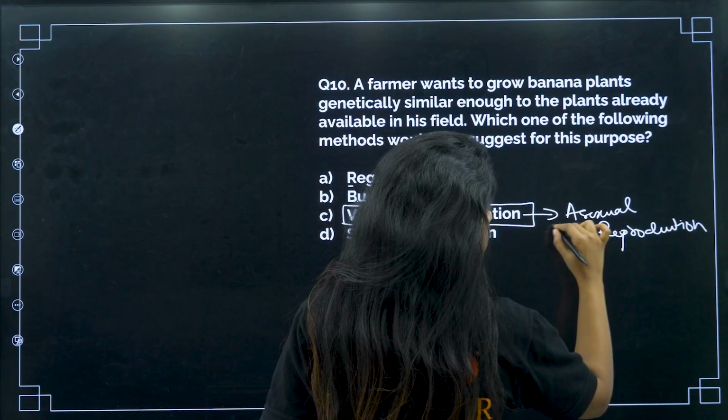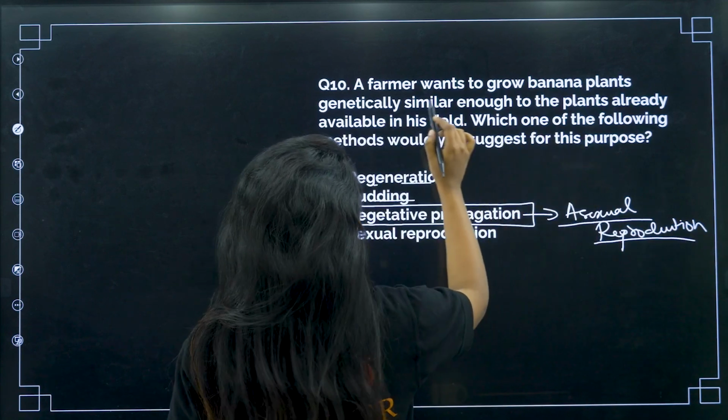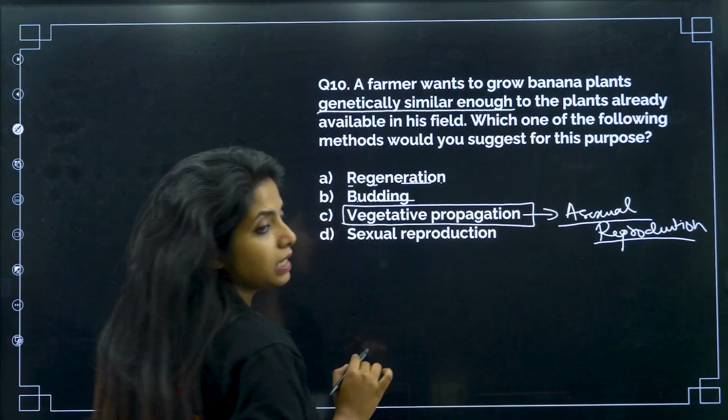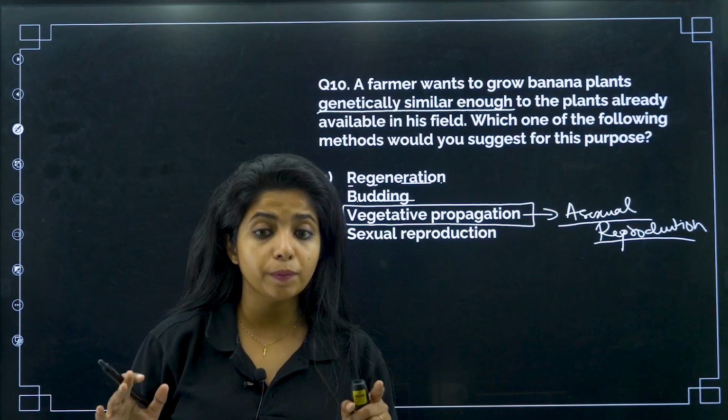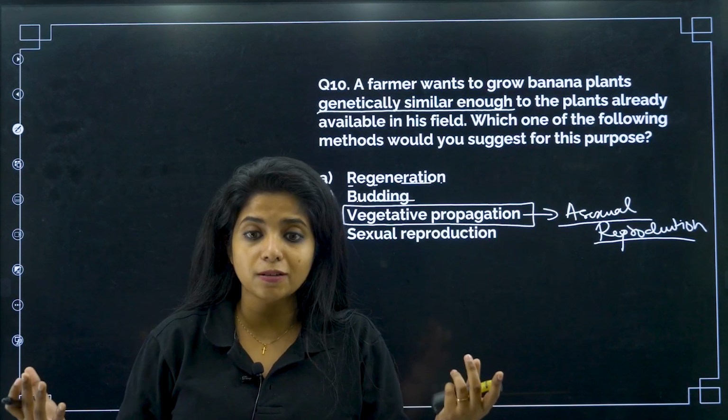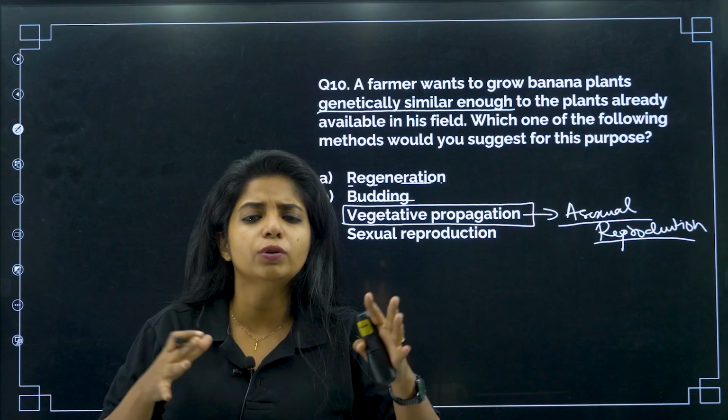And why vegetative propagation, my dear children? He told that he wants to grow genetically similar plants. Now, genetically similar plants come from where? Whenever there is an asexual mode of reproduction, that is when you are getting genetically similar organisms. Otherwise, you would be having genetically two different organisms.